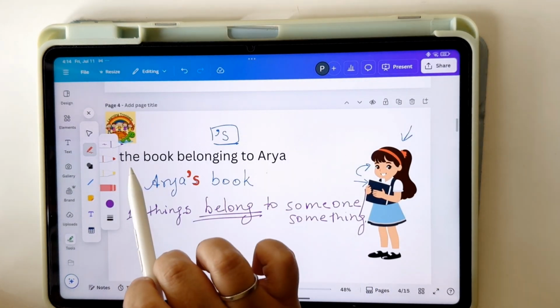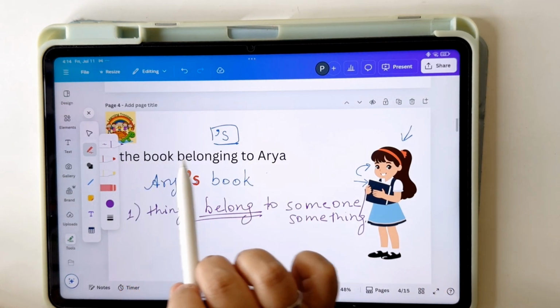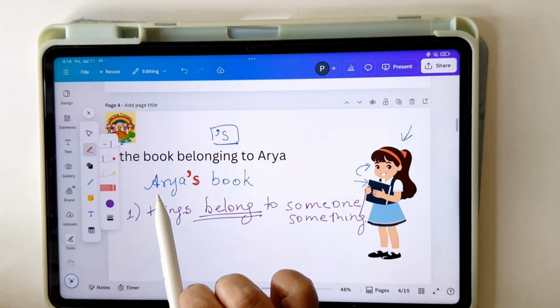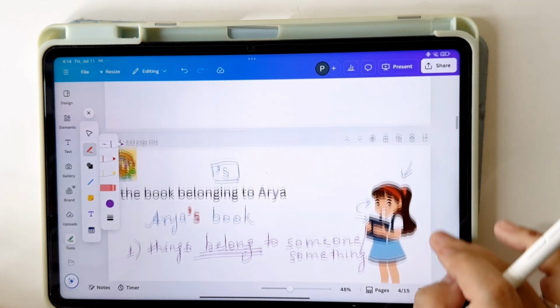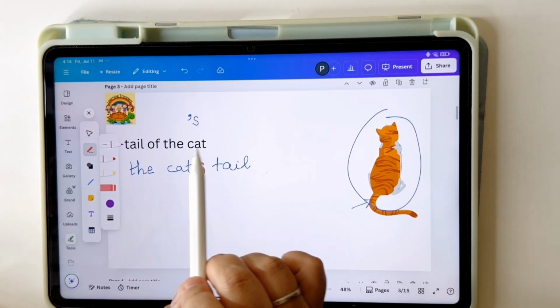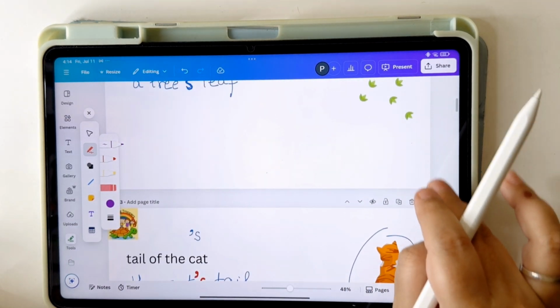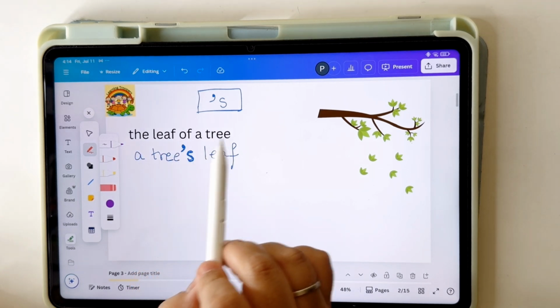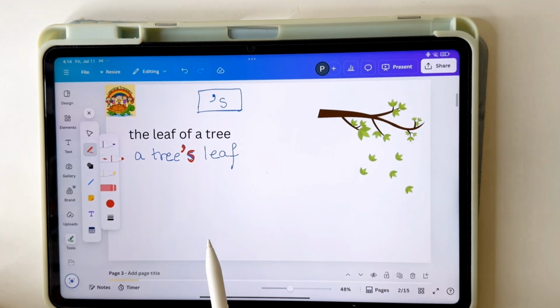For example, the book belonging to Arya. Instead of writing the book belonging to Arya, we are using Arya's book. Instead of writing tail of the cat, we are writing the cat's tail. Instead of writing the leaf of a tree, we are writing a tree's leaf.